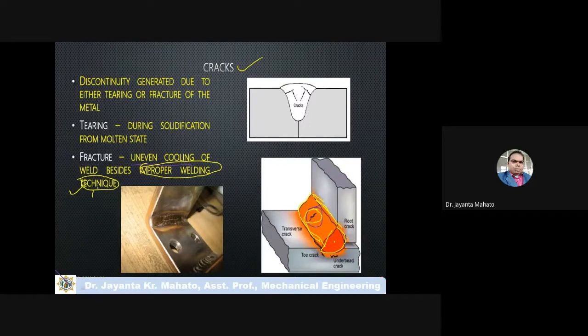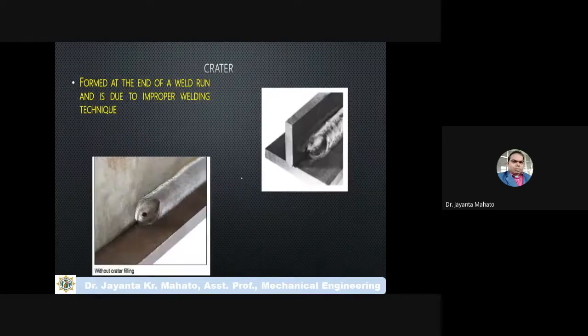Due to this improper welding technique, the solidification rate will change, and due to the change of the solidification rate, some cracks, internal cracks, may form. Okay, either internal or surface crack.